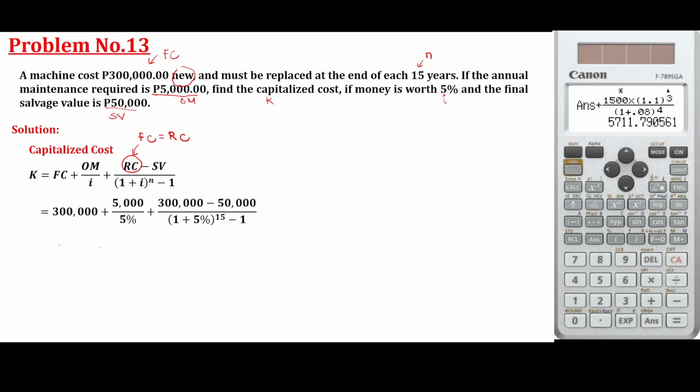Okay? So the answer is equal to 631,711.44. If you want to solve the annual cost, just multiply the K by the interest rate, if the annual cost is being asked.